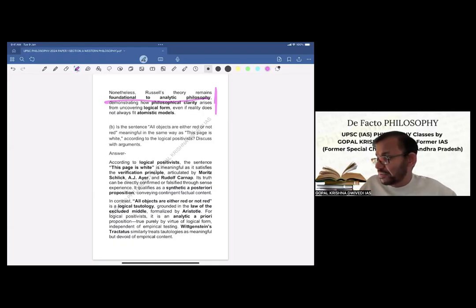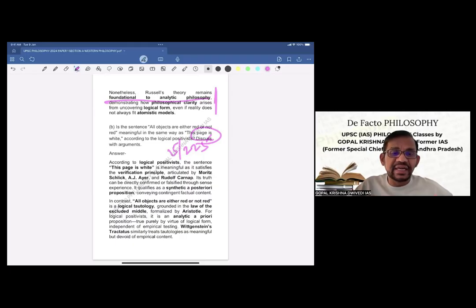This is a 15 marks question and we have to write in 225 words. Is the sentence "all objects are either red or not red" meaningful in the same way as "this page is white," according to logical positivists? Discuss with arguments. Now, discuss means you have to critically evaluate very briefly, about 20 or 25% of the words. But before that, we have to explain.